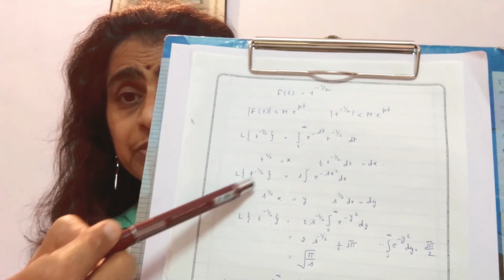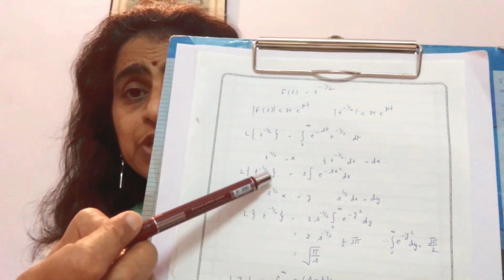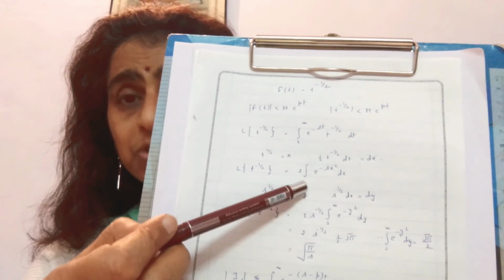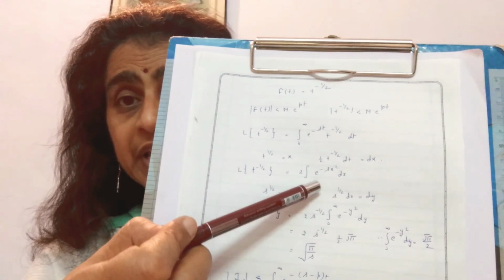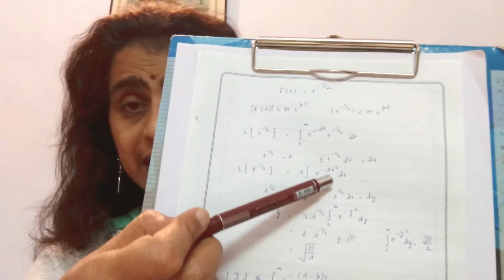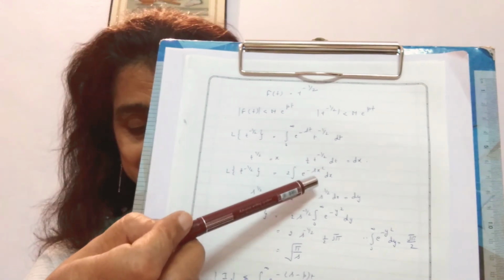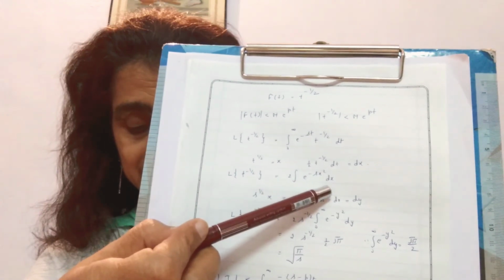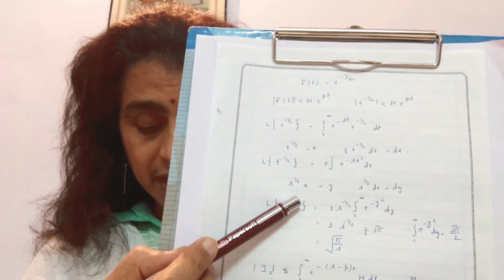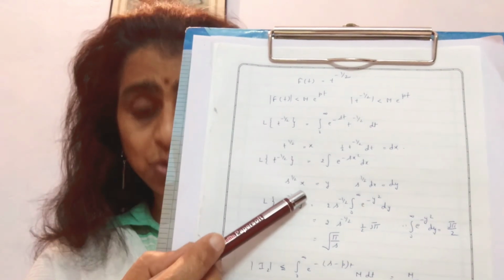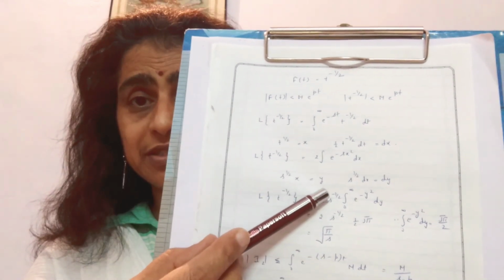So this equation will be written in this form. Laplace transform of t raised to power minus half is equal to 2 times the integral from 0 to infinity of e^(-s x^2) dx, under the condition s is greater than 0. Now we will put some more values in this form. s^(1/2) x is equal to y.